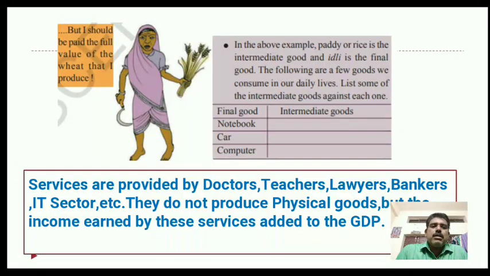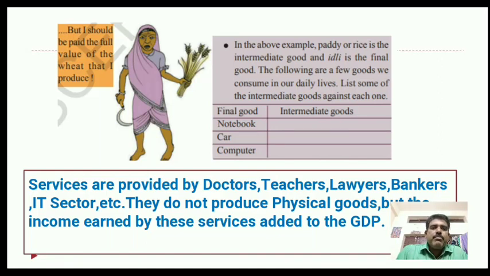Some of the goods are given in the table, like finished goods and intermediary goods. We are discussing the same thing, the final good and the intermediate good. A notebook is the final good, and the intermediate good is paper, A4 size paper, and before that the raw material is wood. Like a computer is a final good, and the intermediate goods are the motherboard, ICs and other things.